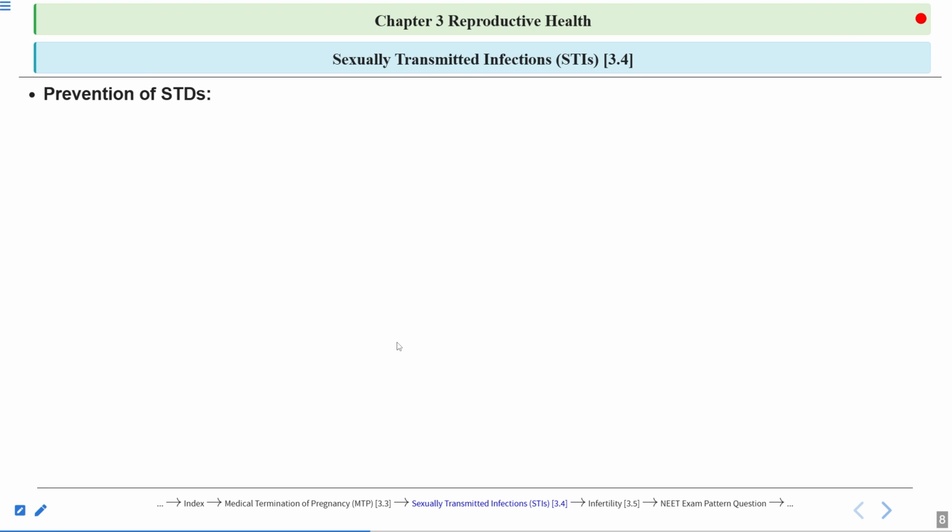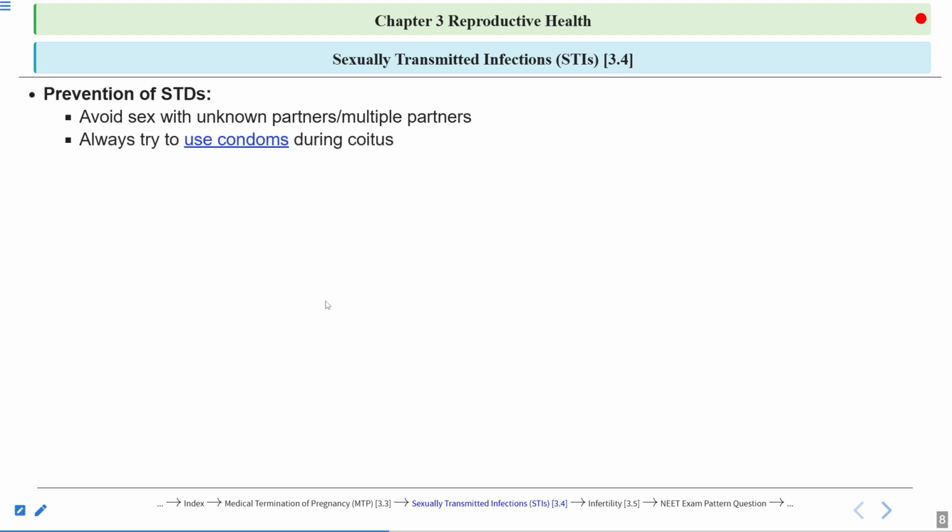Now let's talk about prevention of these sexually transmitted diseases. First of all, avoid sex with unknown partners or multiple partners. The next one, always try to use condoms during the coitus. So condoms, they are the barrier methods. They prevent the physical meeting of sperm and the ovum. Condoms cover the reproductive organs. The male condom covers the penis. The female condom covers the cervix and the vagina.